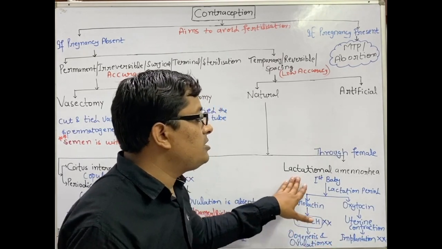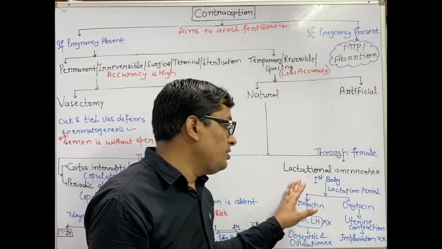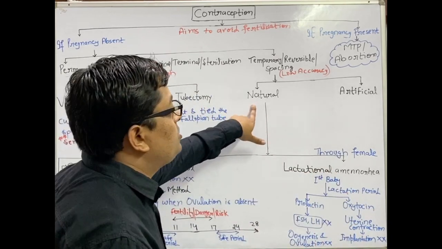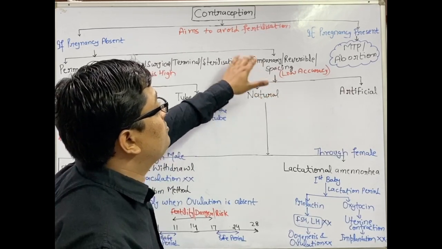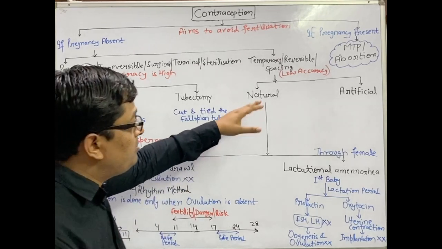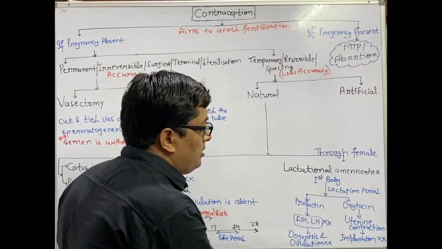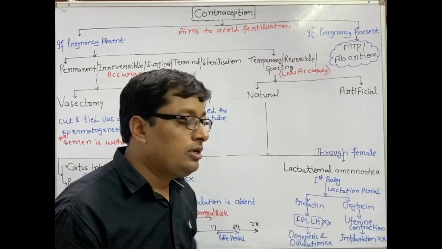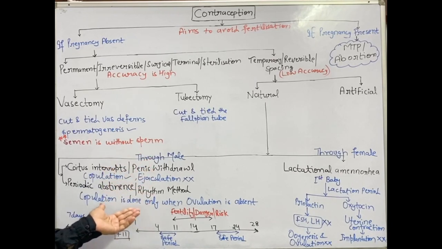So this lactational amenorrhea is effective only up to 6 months. After that it is less effective. This comes under a natural method of temporary or reversible or spacing method of contraception. So when the baby stops sucking, then oogenesis and ovulation will take place, and the uterine contraction will stop. Here also coitus interruptus or penis withdrawal, these are just temporary methods.